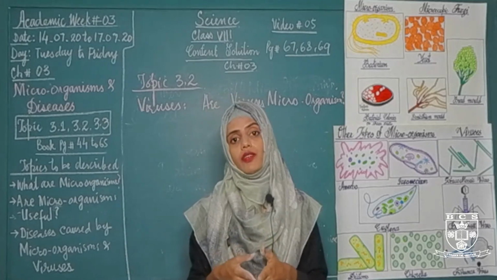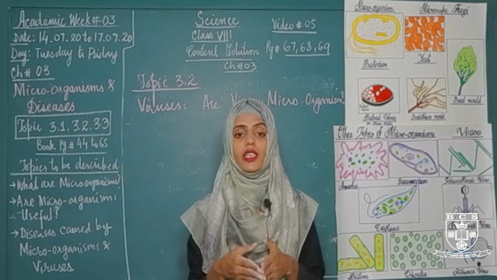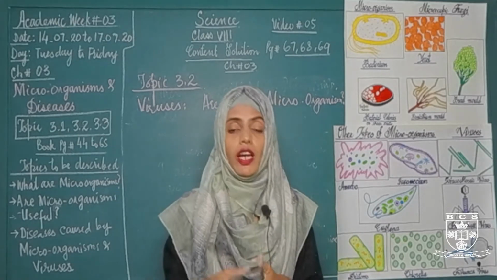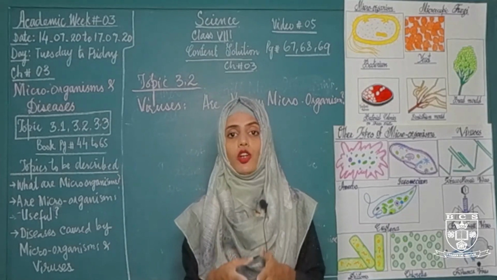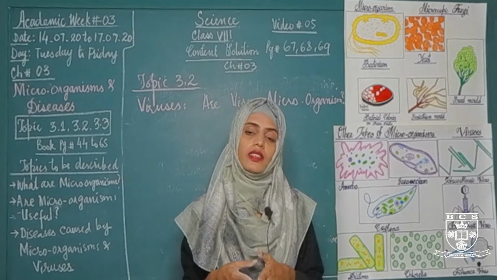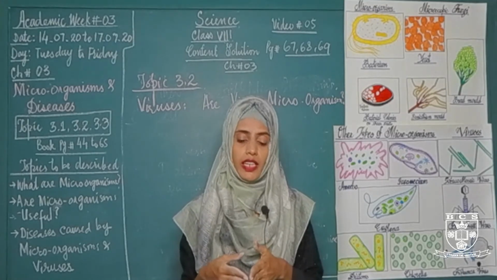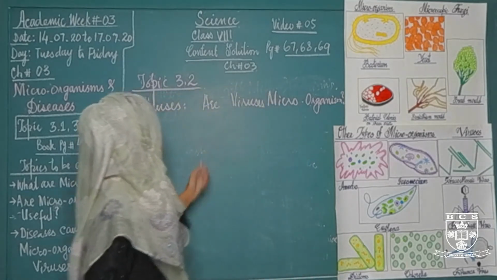In 1935 when the electron microscope was discovered, people were able to see the exact structure of viruses. So in 1935 it was confirmed that a virus named tobacco mosaic virus caused a disease in a tobacco plant, and the disease is called tobacco mosaic disease. This is the discovery of virus.